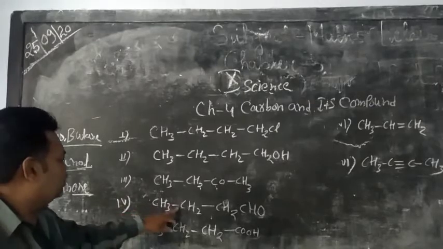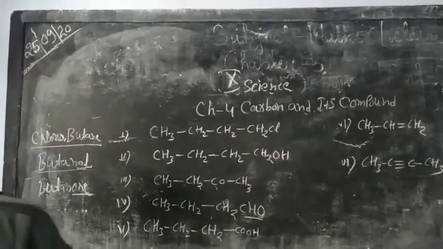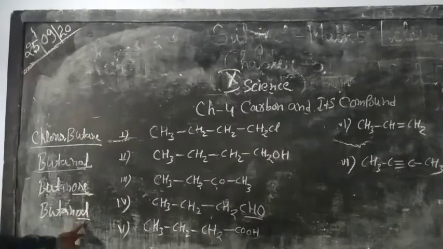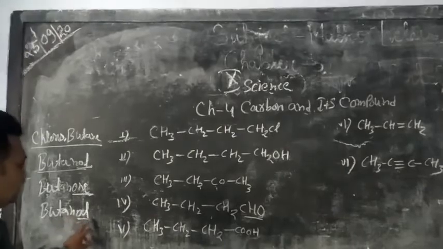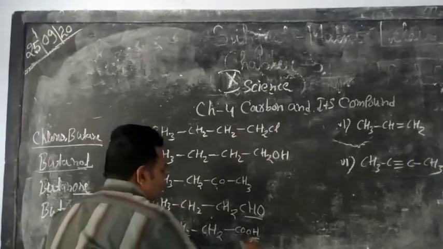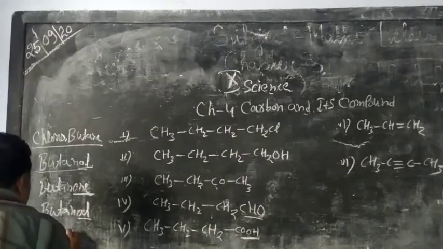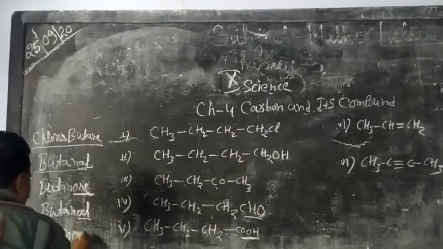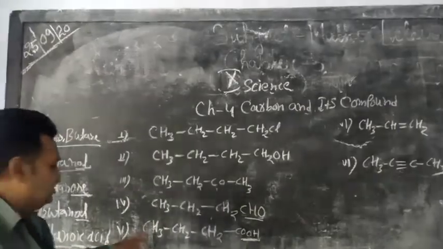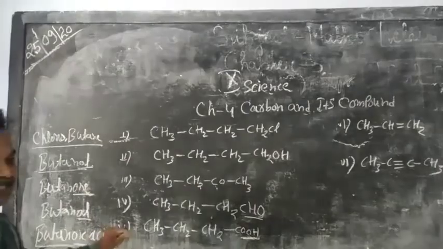Now here, 1, 2, 3, 4, there are 4 carbons and the functional group is CHO, so the name is butanal. The E of the alkane is removed and the functional group suffix al is added, so the name of the organic compound is butanal. Next, 1, 2, 3, 4: a 4 carbon compound with a carboxylic acid functional group, so the name is butanoic acid. The E of butane is replaced by the oic acid group.